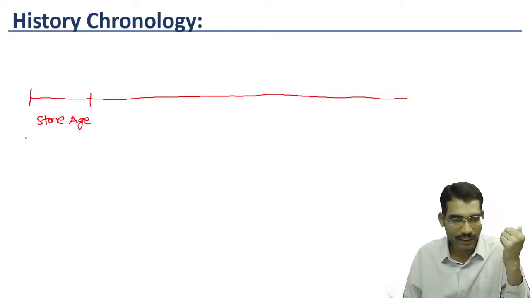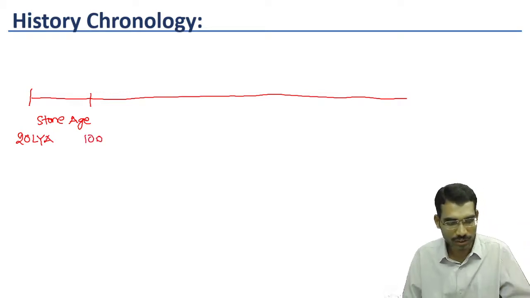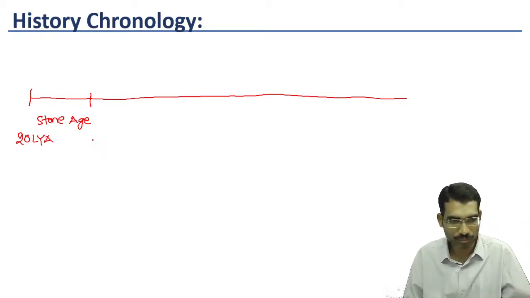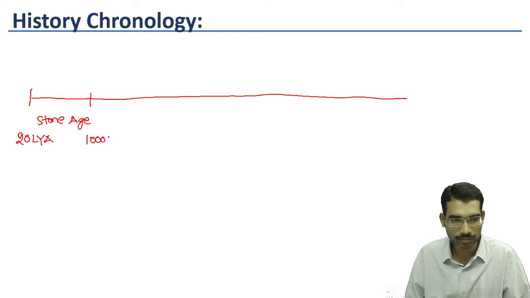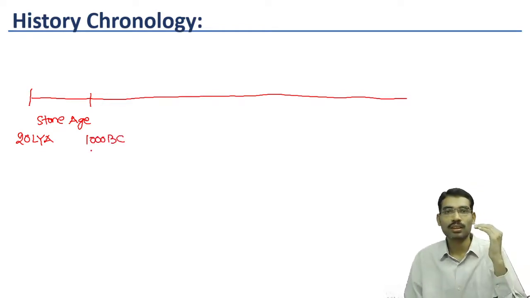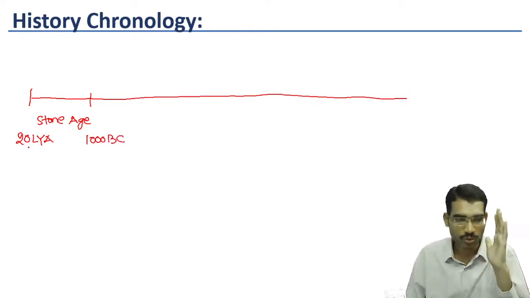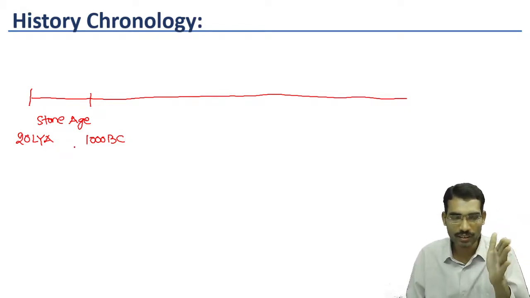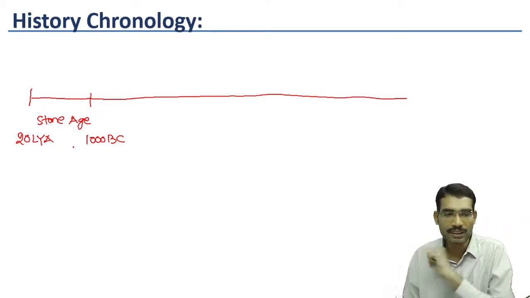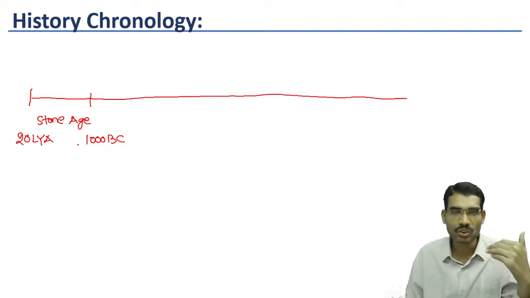In our Indian context, Stone Age covers from 20 lakh years ago onwards till 1000 BC. So from 20 lakh years ago onwards till 1000 BC is considered as Stone Age in our Indian context.